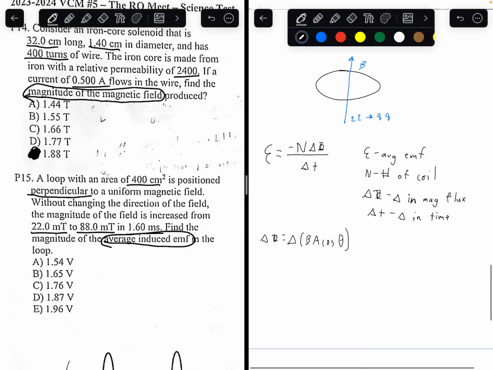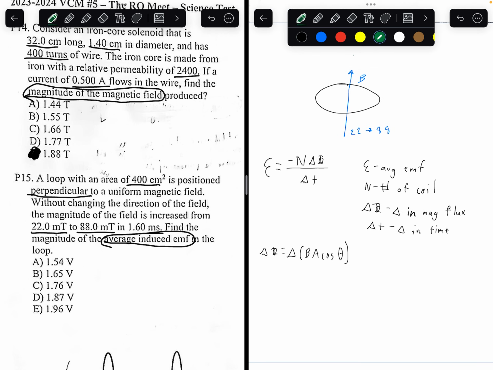What is theta? When you draw a green line perpendicular to the coil, theta is the angle between the green line and the magnetic field. In this case, the angle between the green line and the magnetic field is going to be 0 degrees. So that means change in BA, because cosine of 0 degrees is just 1, and BA times 1 is just BA. So magnetic field times area. We know it's the magnetic field that changes, 22 to 88 microteslas. So that's equal to final minus initial.